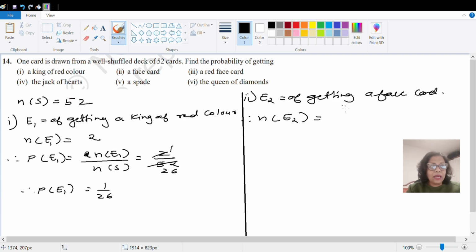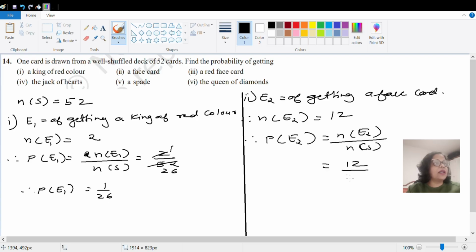There will be four categories and three face cards, so there will be 12. So the probability of this event will be number of possible outcomes upon total number of outcomes, right? The possible outcomes are 12 and total outcomes are 52.